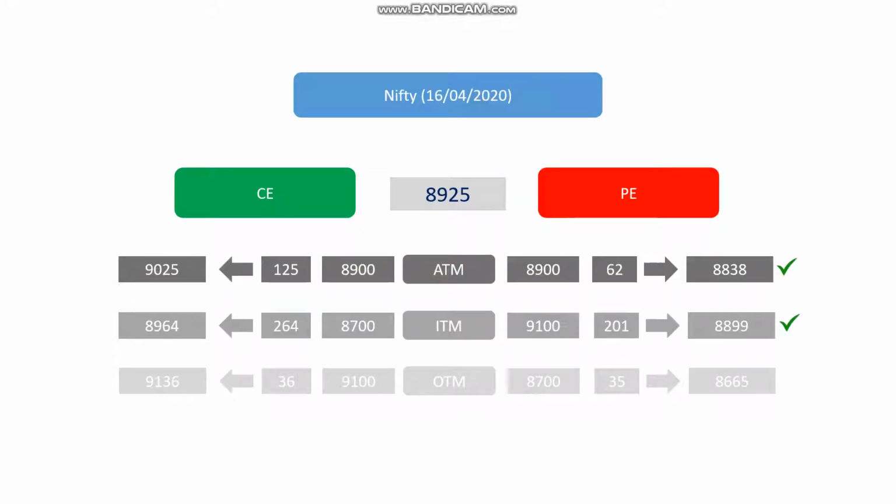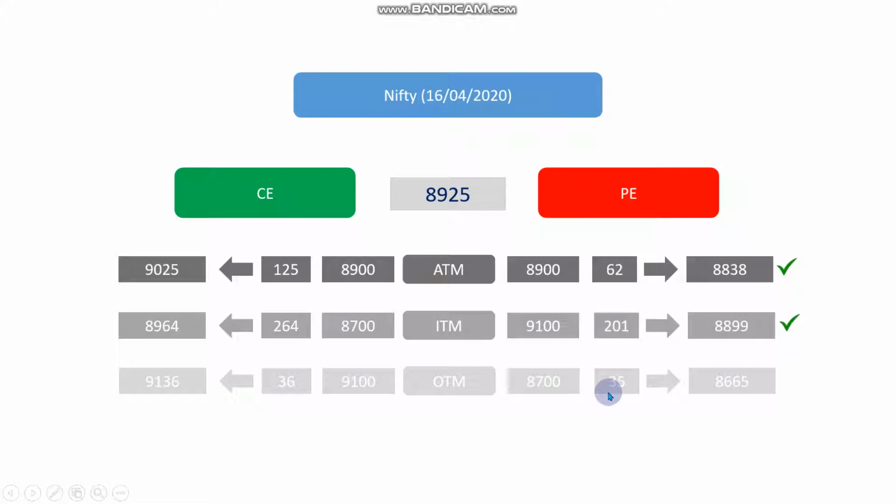Let us go to the levels. So for tomorrow, considering the downturn, I would suggest going safely with the ATM 8900 put option. And if you want to go a little bit safer, you can consider this 9100. So any of these three will be a good one. I would suggest the 8900 put option and then the 8700 put option if you consider lower margin.